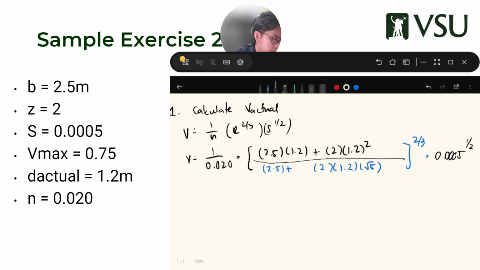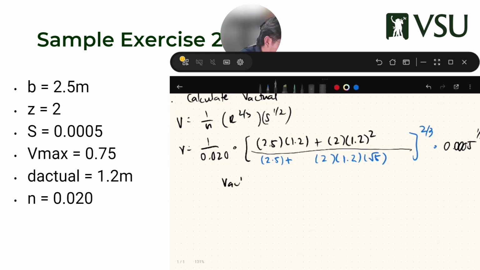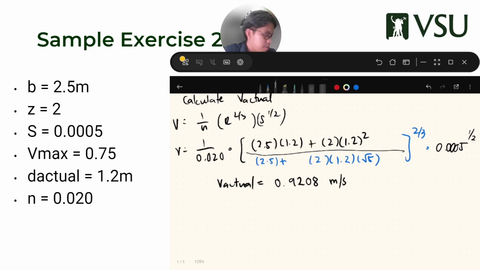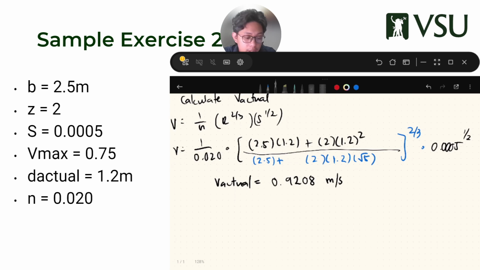Everything is known, only V is unknown. So V actual is 0.9208 meters per second. I'm going to give you a bit of time to solve it on your own. I'll also do it here on my calculator at the same time.